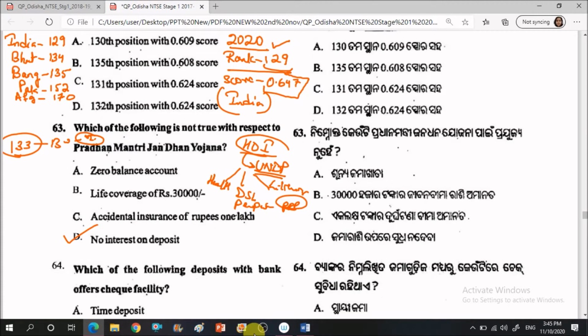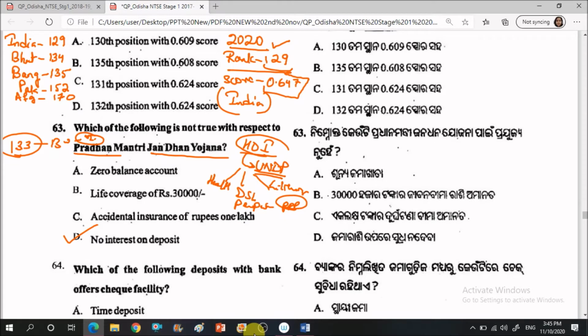The next question is, which of the following is not true with respect to Pradhan Mantri Jan Dhan Yojana? Option A, zero balance account. Option B, life coverage of rupees 30,000. Option C, accidental insurance of rupees 1 lakh. Option D, no interest on the deposit.